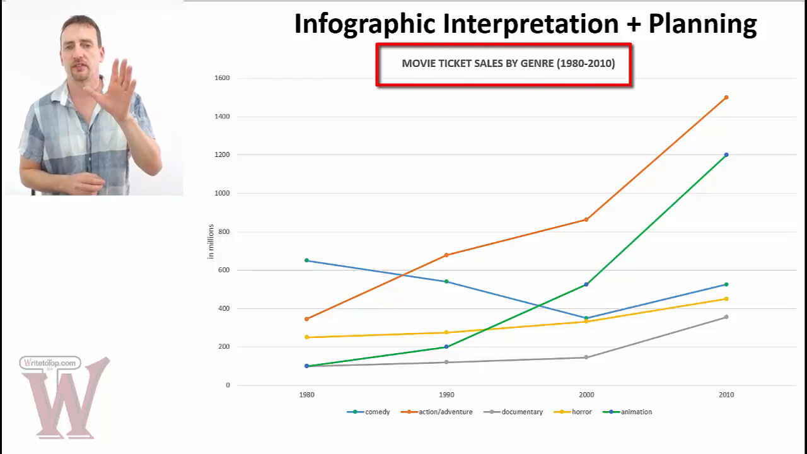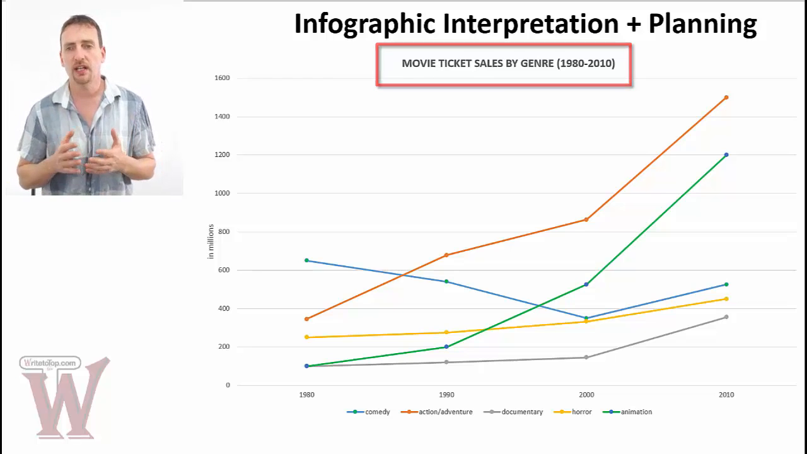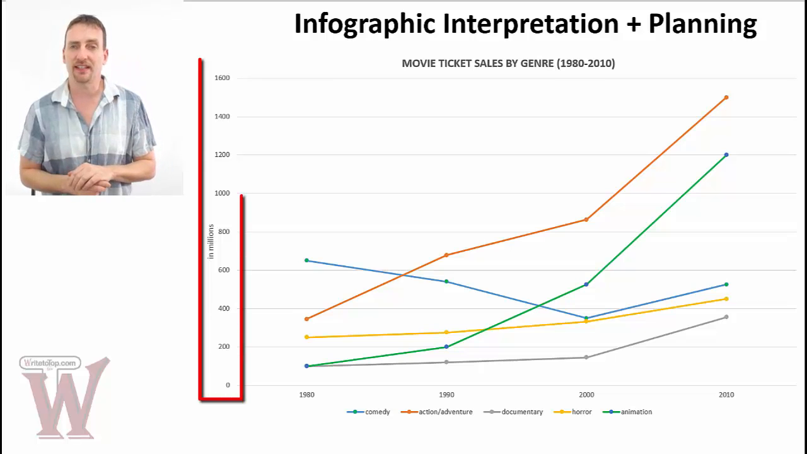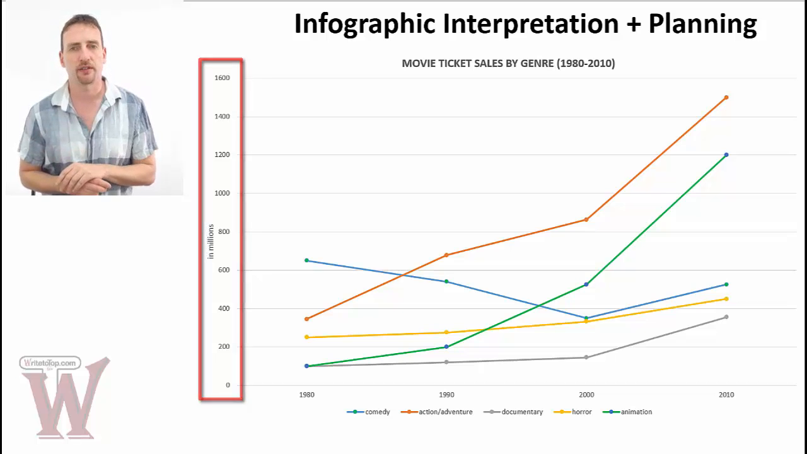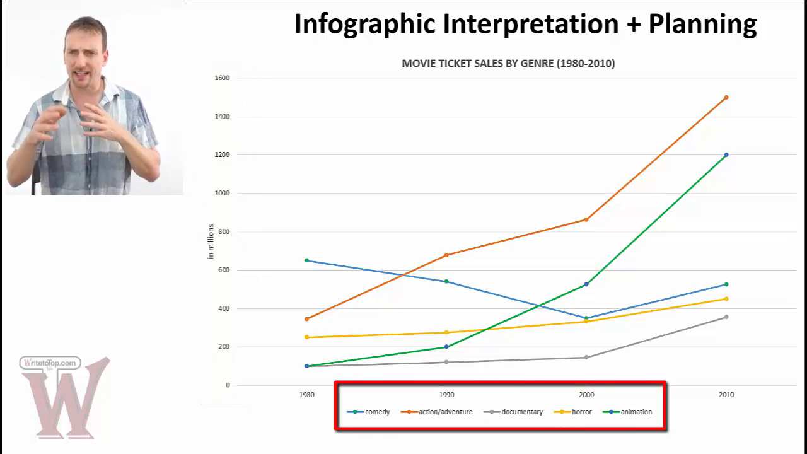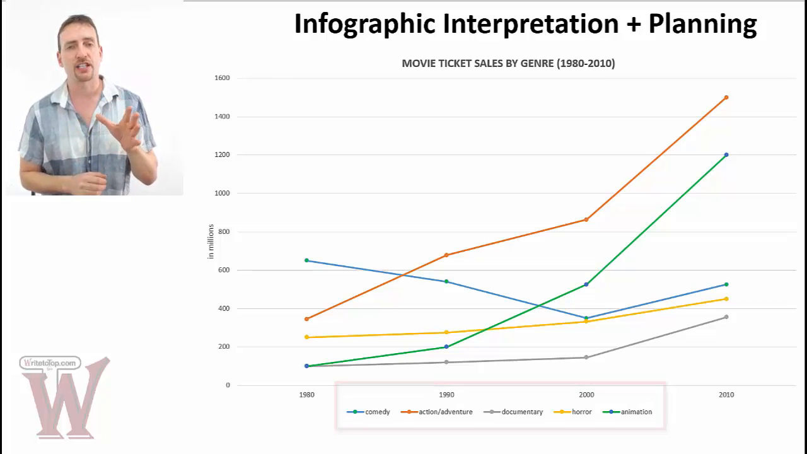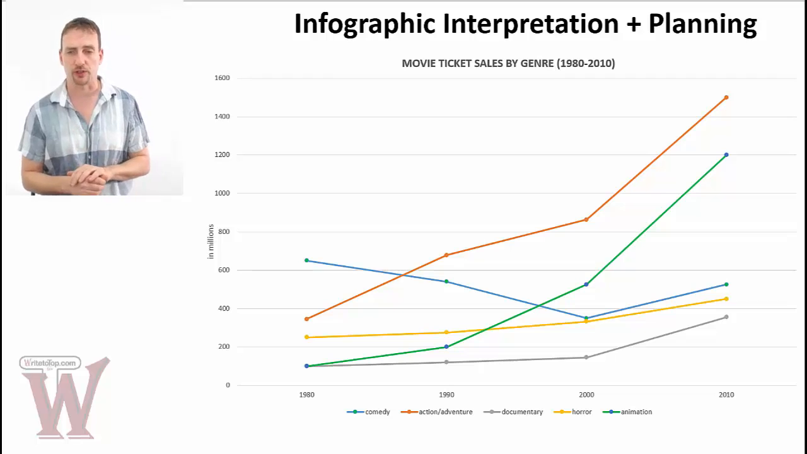So let's start by, first of all, understanding what we're looking at. We're looking at a graph that shows the movie ticket sales by genre, which means the type of movie, from 1980 to 2010. On the left axis, we have the ticket sales in millions. And at the bottom, we have the different genres corresponding to the lines in the graph. So in case you can't really see it very clearly, because it's a bit small there, the orange line is action-adventure movies. The green line is animation movies. The blue line is comedy. Yellow, horror, and gray is documentaries. So those are the 5 genres we're looking at.